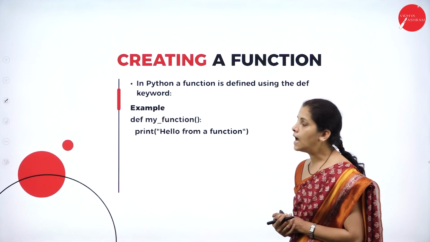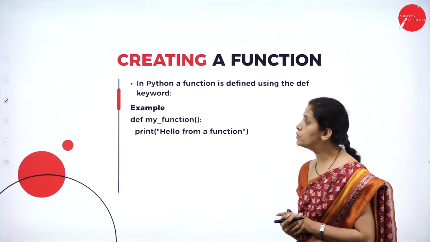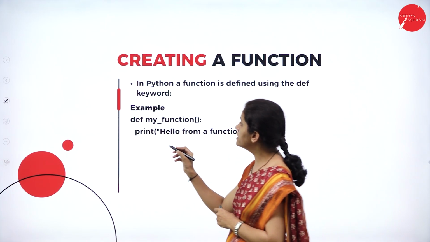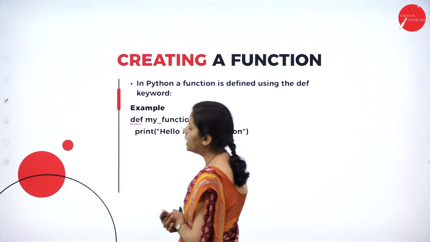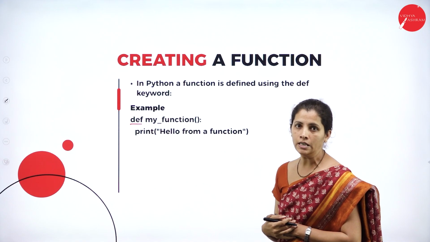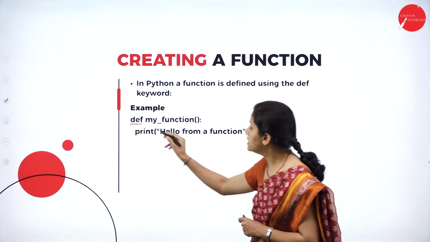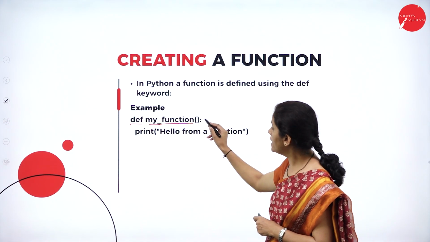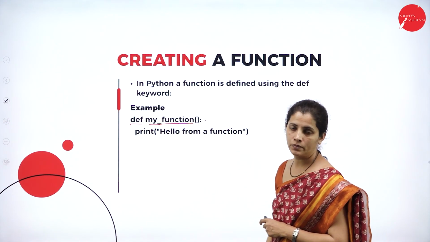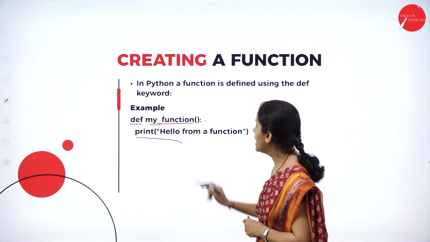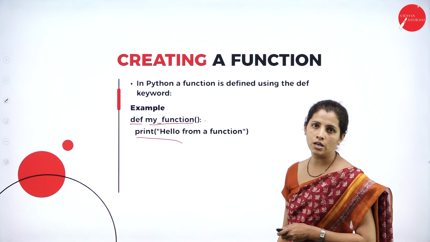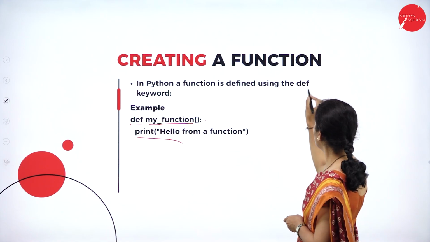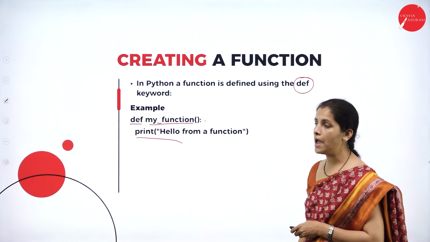Fine. Now, how can I create a function in Python? For that, I'm going to use the keyword def, D-E-F. Then the user defined function name, and I write the colon. And I'm writing "hello from a function". So for writing the function, I use def.